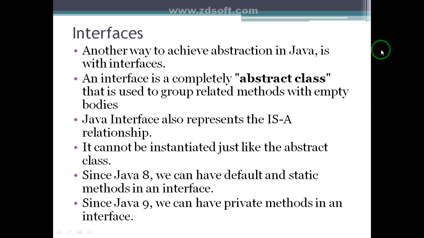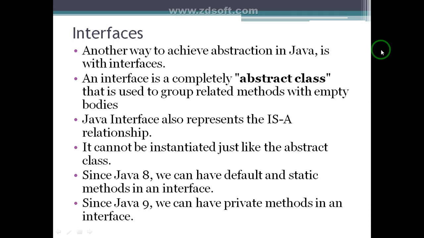Interfaces. Another way to achieve abstraction in Java is with interfaces. Interfaces are used to implement multiple inheritance in Java, because Java does not support multiple inheritance with classes. Java does not contain pointers. That's why Java does not support multiple inheritance. So while using an interface, we can implement multiple inheritance in Java, and an interface implements 100% runtime polymorphism